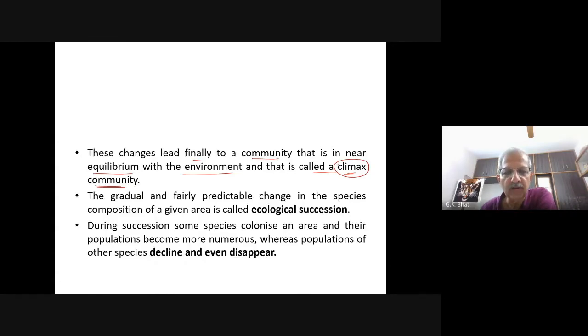Climax community. And if at all I say, you may wonder, whatever the desert you see today in Africa, Sahara Desert, once upon a time, the Sahara Desert was a forested land. So you do come across the changes, whatever is happening in any particular area, gradually it leads to an equilibrium stage with the environment, and this is called climax community.